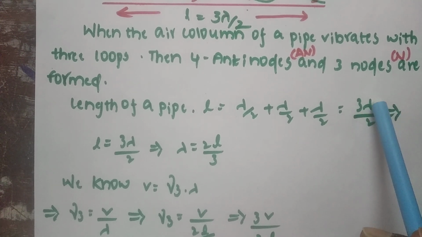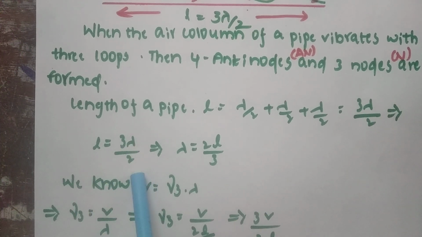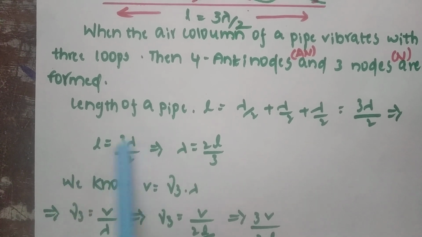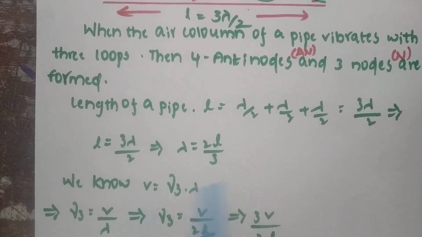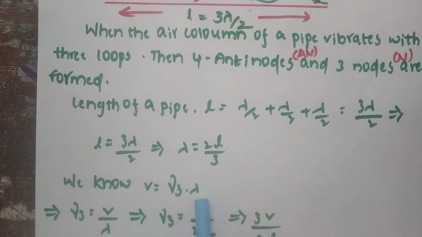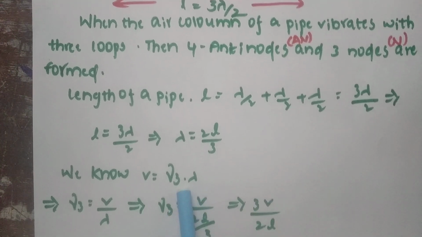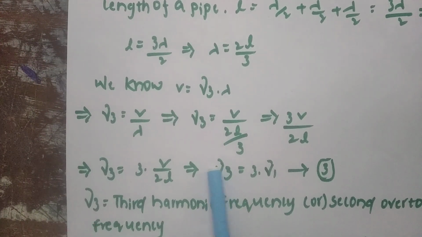Now take the lambda value from this: L is equal to 3 lambda by 2. To find the lambda value, multiply with 2: 2L, and bring the 3 from the right side to the left side: 2L by 3. The lambda value is 2L by 3. We know V is equal to nu lambda. Starting with nu 1 lambda, second nu 2 lambda, now third nu 3 lambda. From these you can find the nu 3 value.